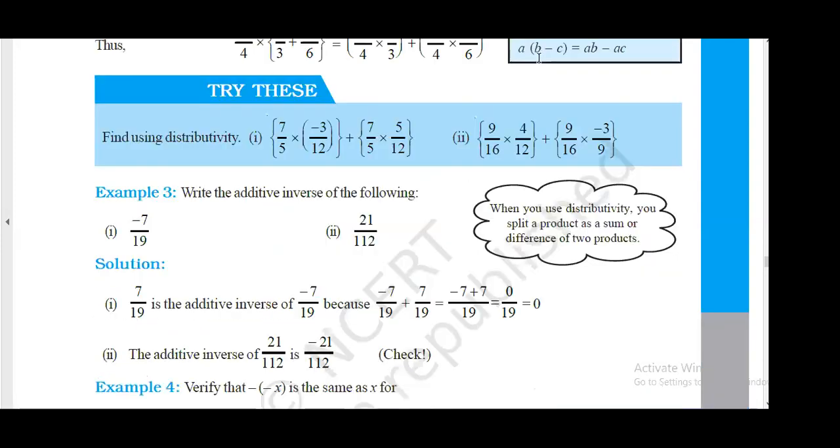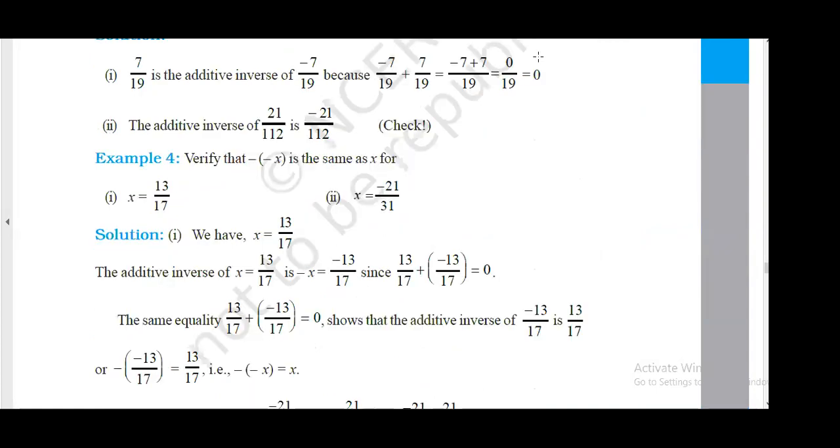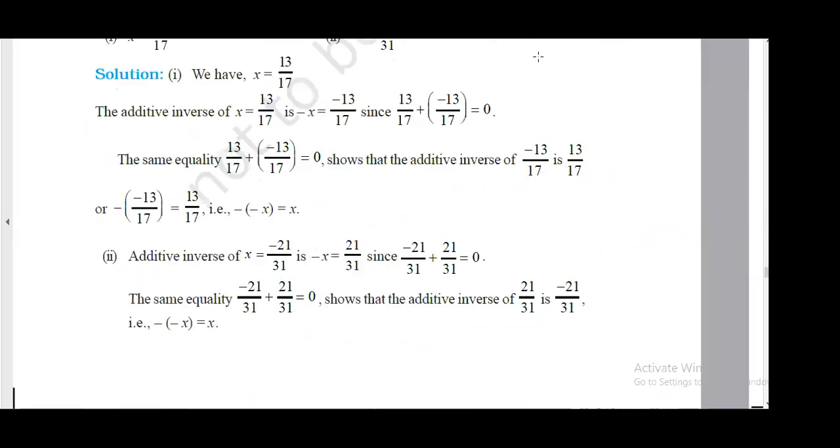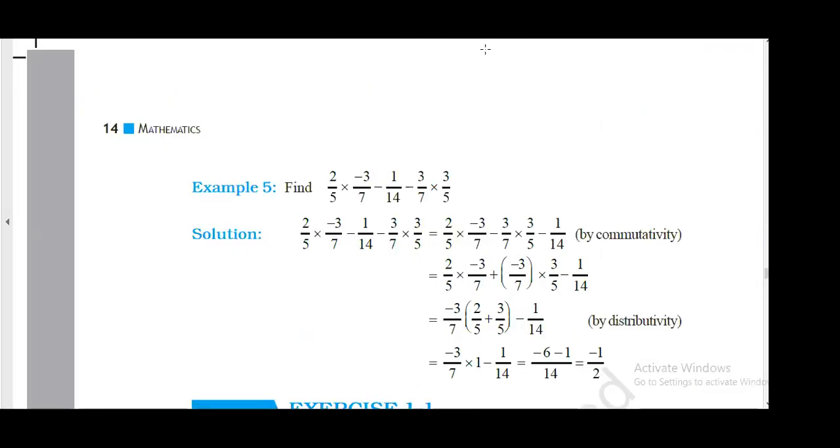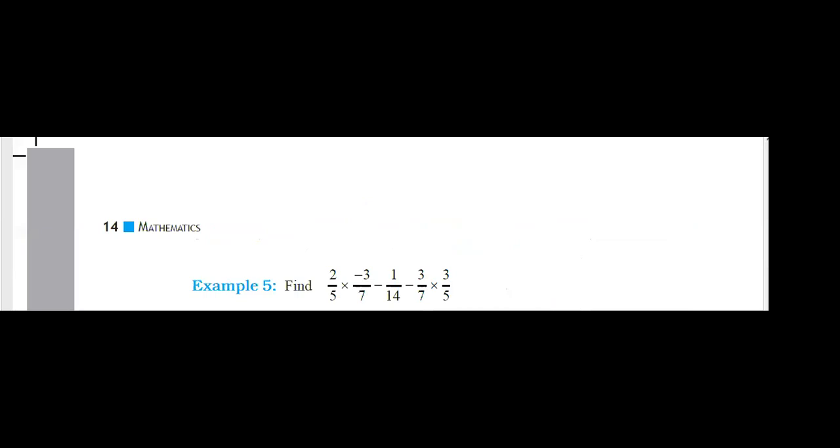Okay, let's go. Now the last question, an example. Solve example 5. Everyone, solve example 5. Quickly, last problem of today's class. It's the last problem of today's class. So, solve this.